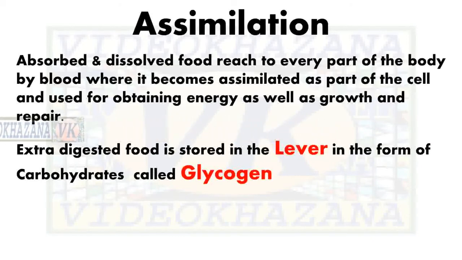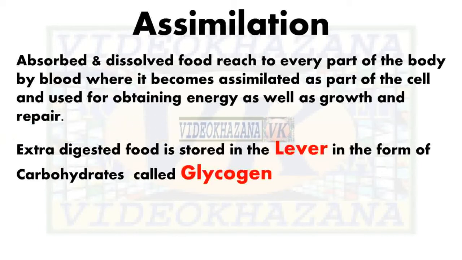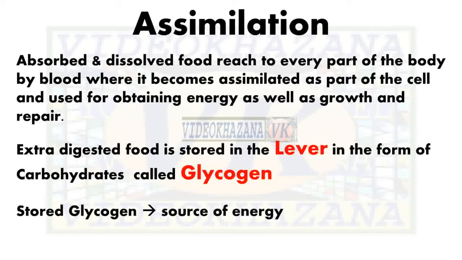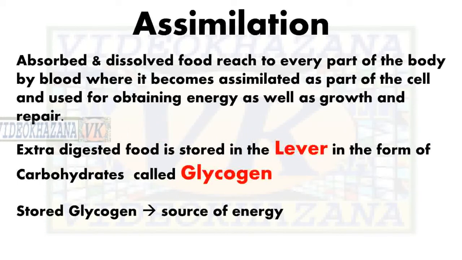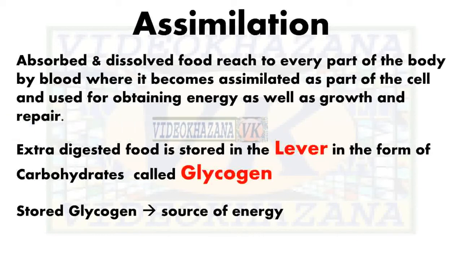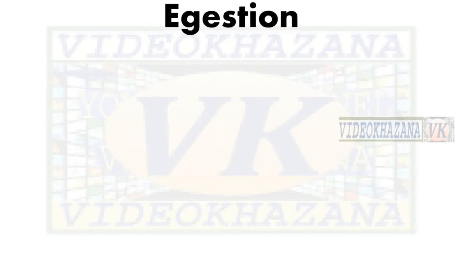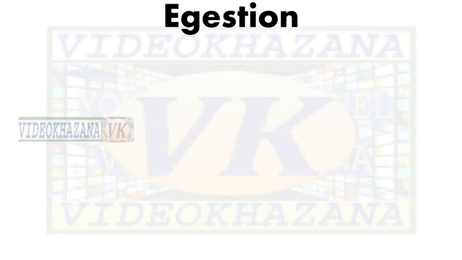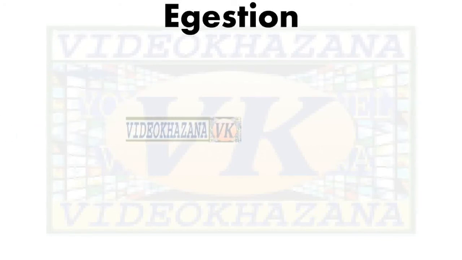Extra digested food is stored in the liver in the form of a carbohydrate called glycogen. Means whatever food is required is absorbed, but the complete absorbed food is not used in doing various activities. Extra food is stored in the liver in the form of glycogen. So stored glycogen can be used by the body as a source of energy as and when required, or we can say in fasting conditions our body uses this glycogen to get energy. So this stored glycogen is a source of energy in our body.